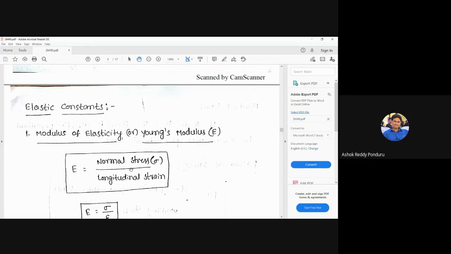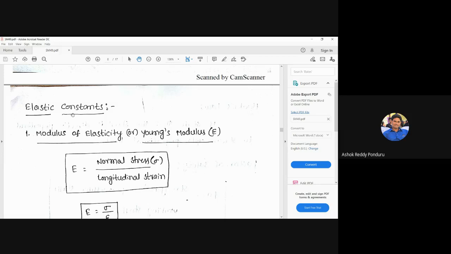Why should we calculate the deformation? Based on the deformation, we can design the member based on the stiffness criteria. What is meant by stiffness here? The stiffness K is equal to P by delta. That means how much load is required to get unit deformation is called stiffness. If the deformation increases, the stiffness decreases. If the deformation decreases, the stiffness increases. These are inversely proportional.